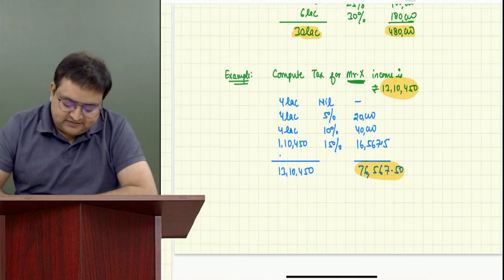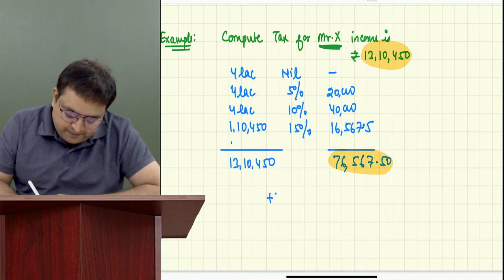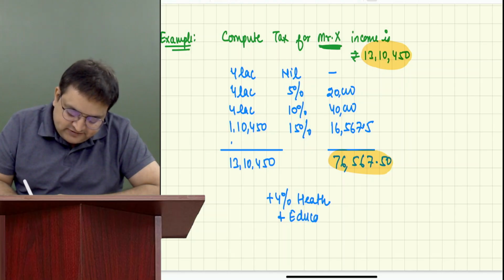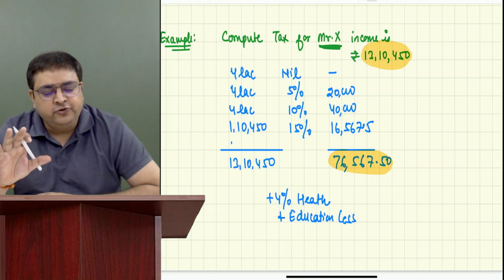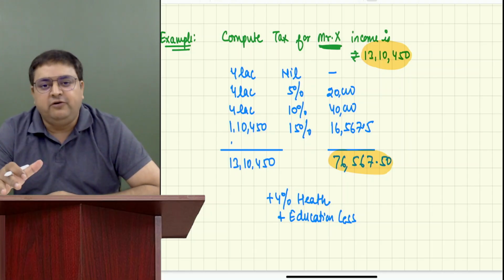This is known as plus 4% health and education cess. Guys, this is a story I have told you. You don't have to remember it, nobody will ask you, but you should know how it evolved.